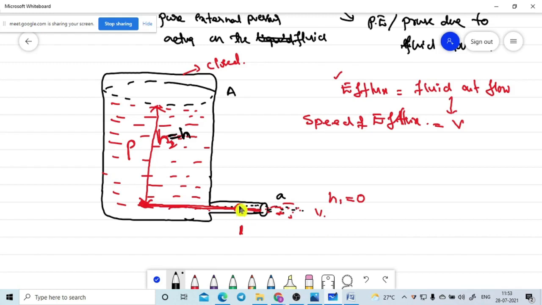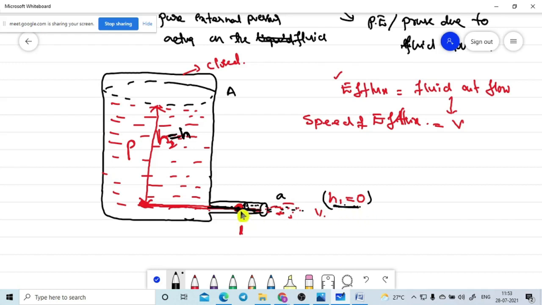See what I am saying. We are assuming that this narrow area is very small, that's why this height is very small. The height of the fluid column which we are measuring at point 1 can be neglected. That's why I am taking H1 is equal to 0.